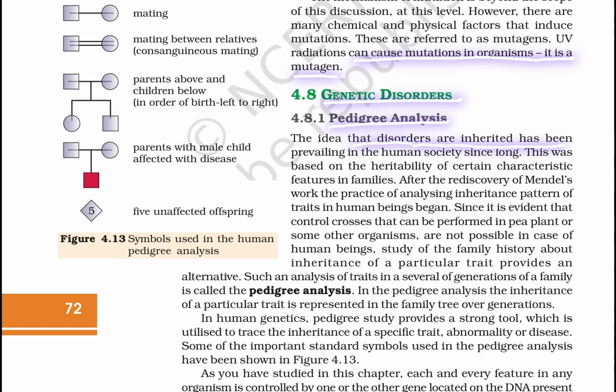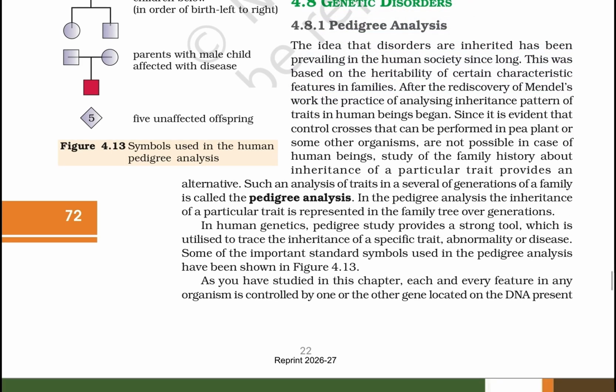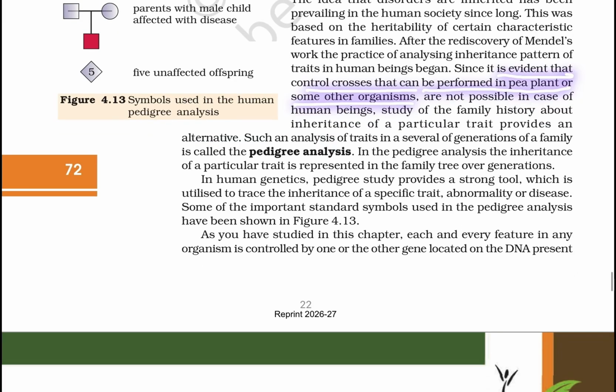The genetic disorders. Pedigree analysis. The idea that disorders are inherited has been prevailing in human society since long. This was based on the heritability of certain characteristic features in the family. After the rediscovery of Mendel's work, analysis of inheritance patterns of traits in human beings began. Since controlled crosses can be performed in a pea plant or similar organisms, but are not possible in the case of human beings,